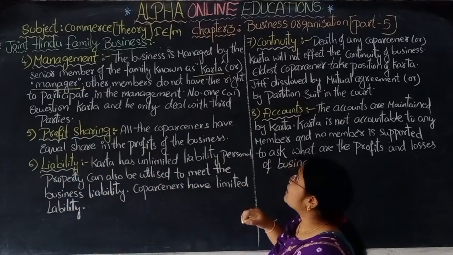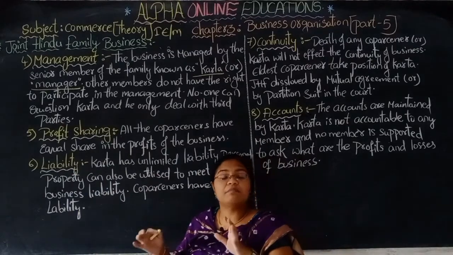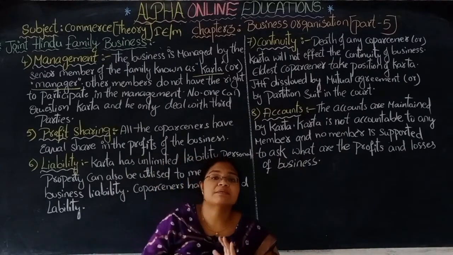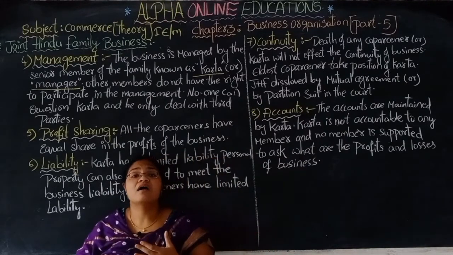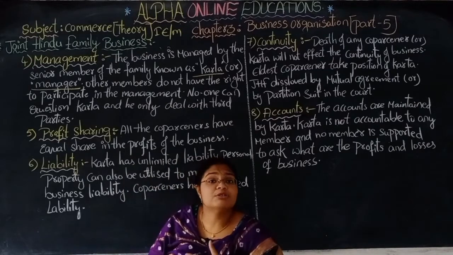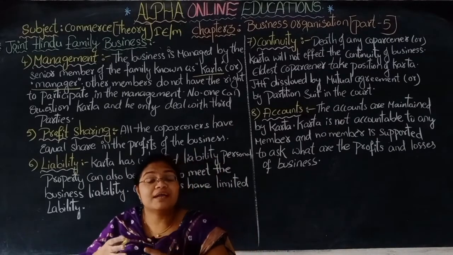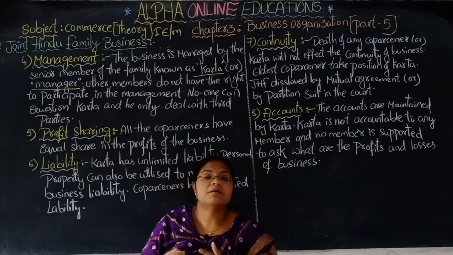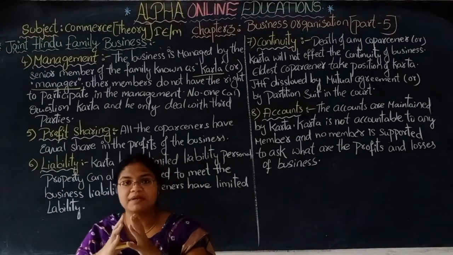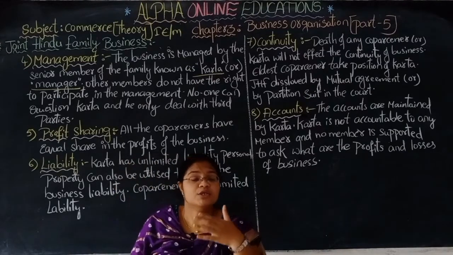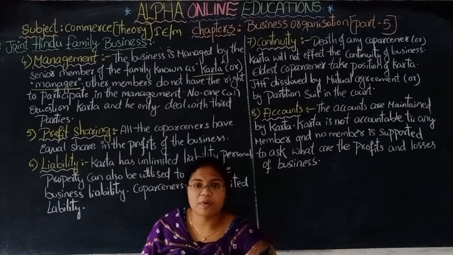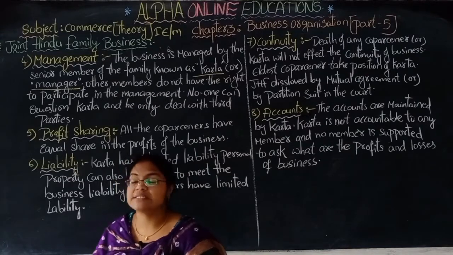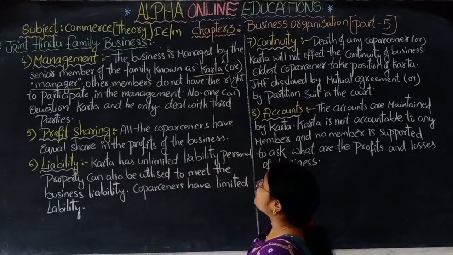Other members do not have the right to participate in management. They can participate as members of the business, but they can't become members of the management. Only one person manages, just like in a sole trading business we have the sole proprietor. Here also only one person manages, that is the karta. He is the senior person, so he has the right to participate in the management.